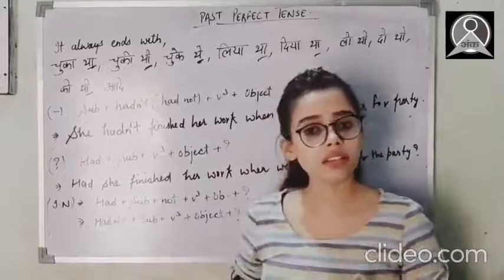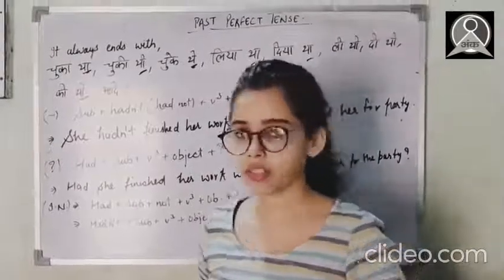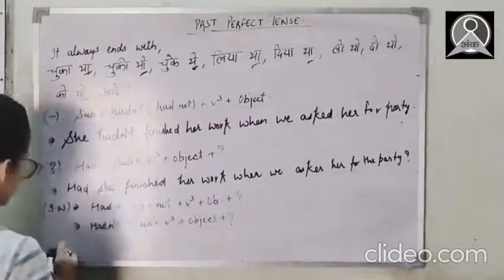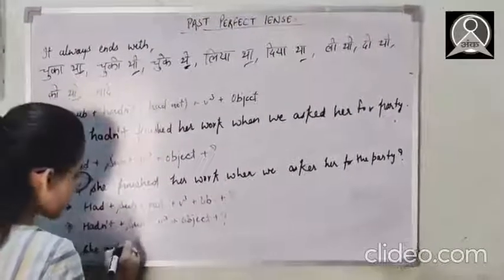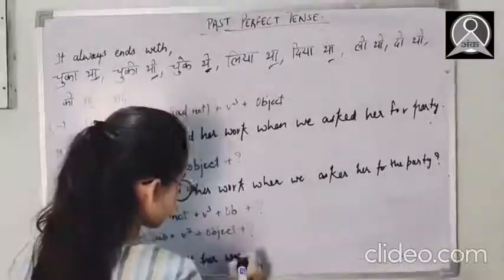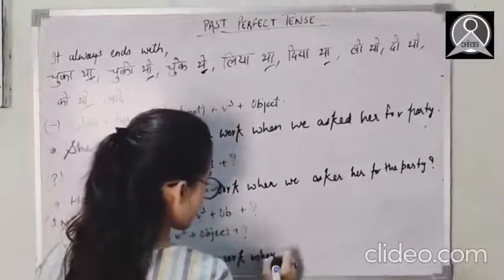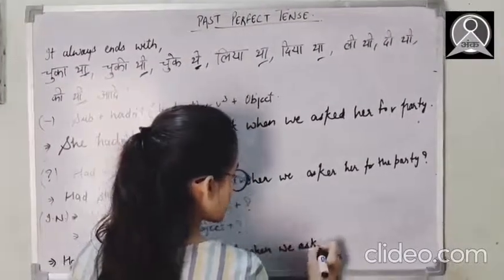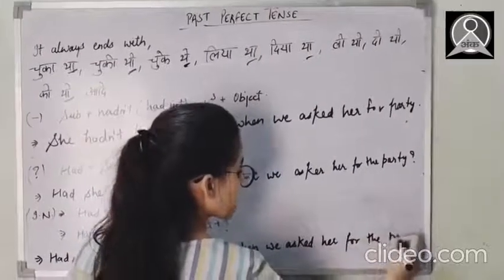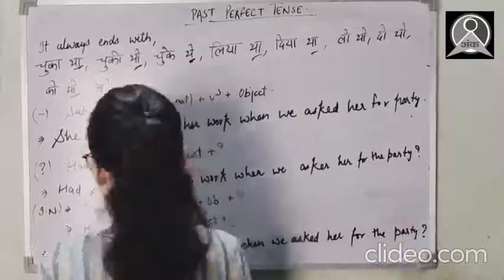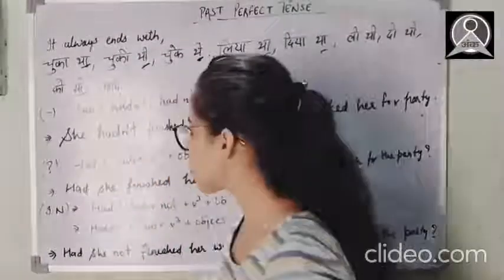What if I ask the same question in a negative sense? Now let's see. Had she not finished her work when we asked her for the party? Question mark. Okay, and again there are two situations.